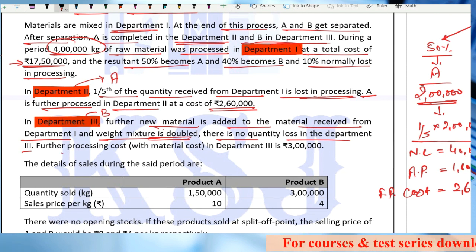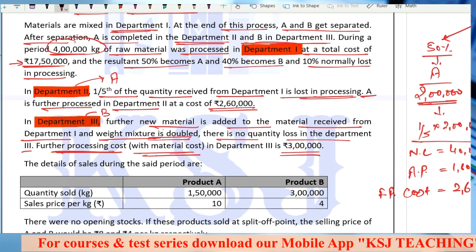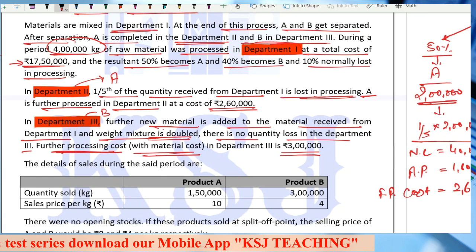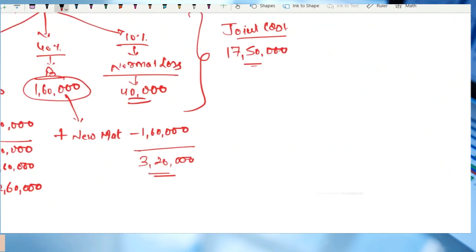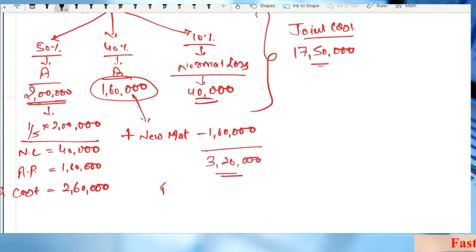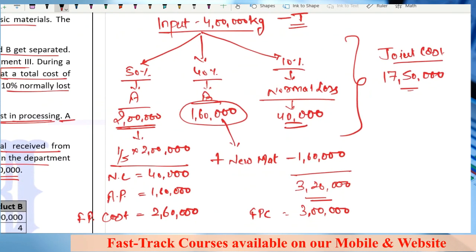Further processing cost with material cost in the department is 3 lakh. Total further processing cost, including this material cost, he says, is 3 lakh. Okay, so FPC, further processing cost, is 3 lakh. Any doubts up till this point? I hope it is clear.